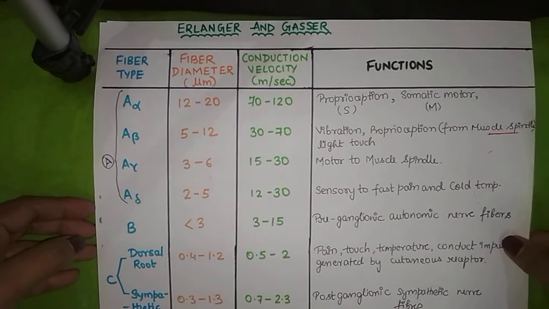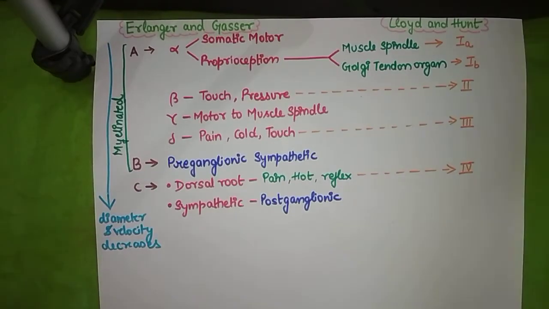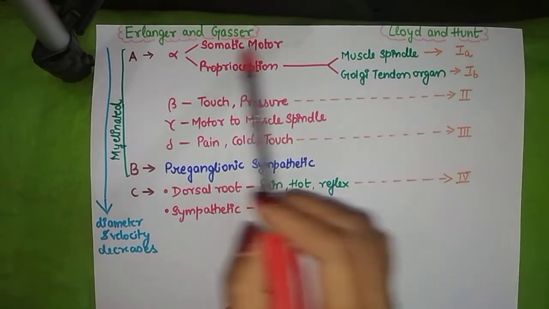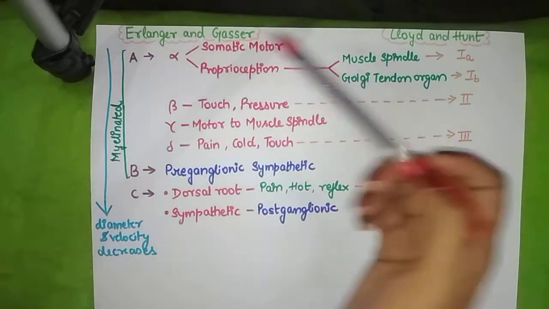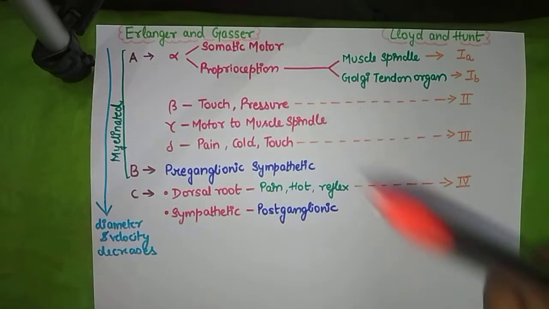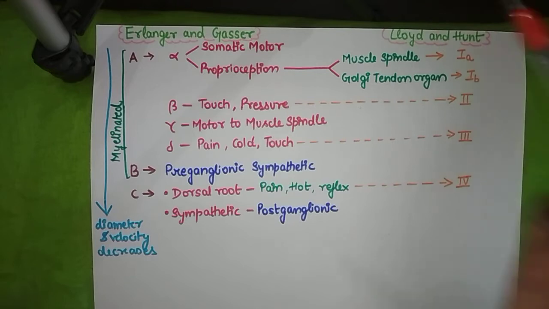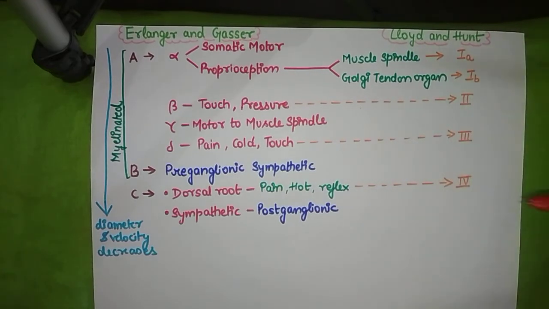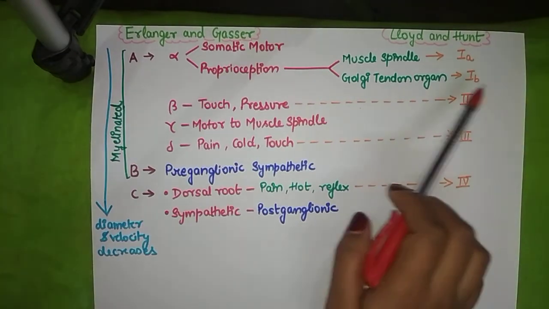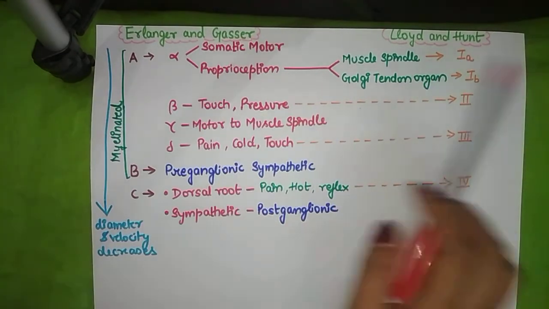Now let's discuss the Lloyd and Hunt classification. As I said previously, Erlanger and Gasser include all the nerve fibers: sensory, motor and autonomic. But Lloyd and Hunt only included classification for the sensory type of nerve fiber. So here we'll be doing a comparison.